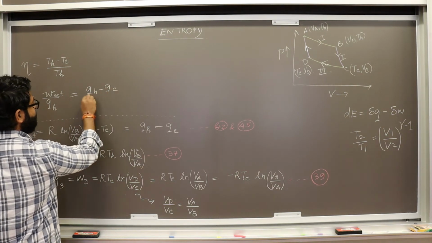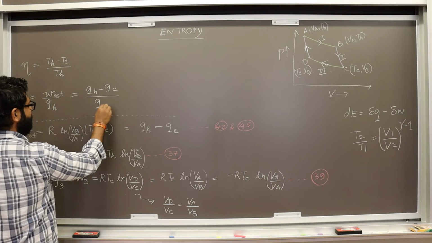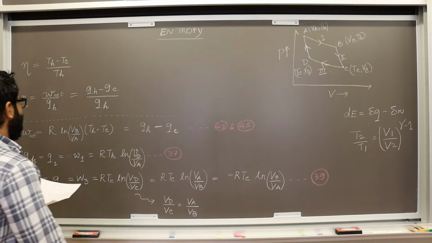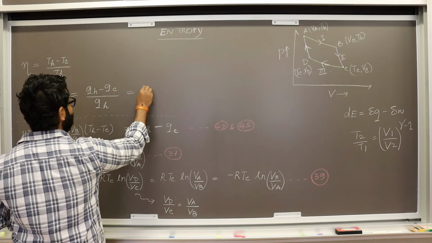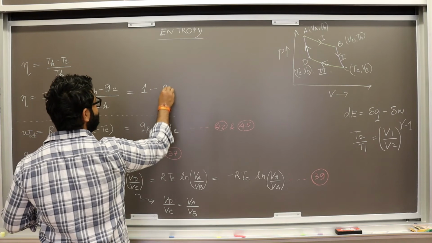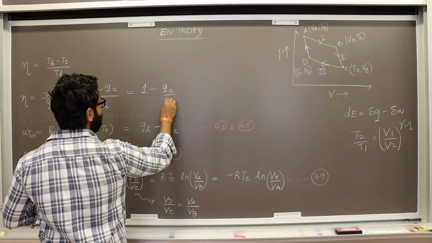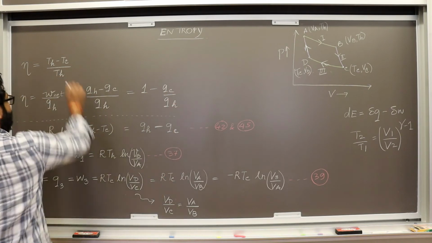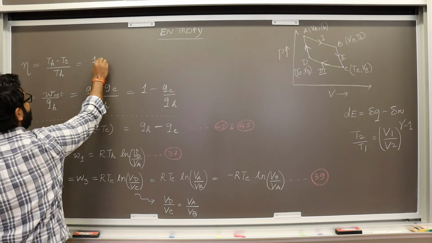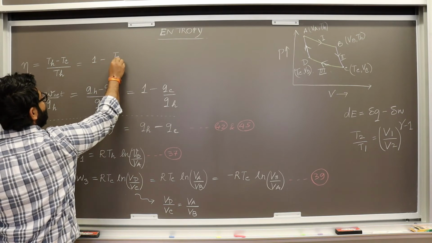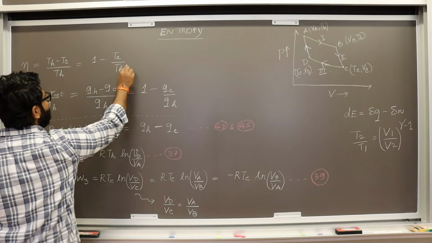So this came out to be QH minus QC over QH. Now if you simplify this, it comes out to be 1 minus QC over QH. If you do a similar thing here, this comes out to be 1 minus TC over TH.